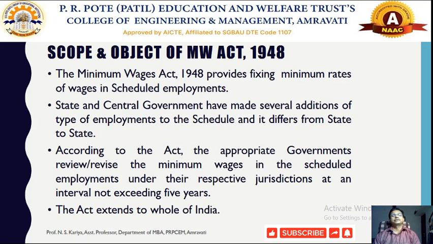Now when we are talking about this Minimum Wages Act 1948, this act primarily performs its activity by providing and fixing the minimum wage rates in the scheduled employment.